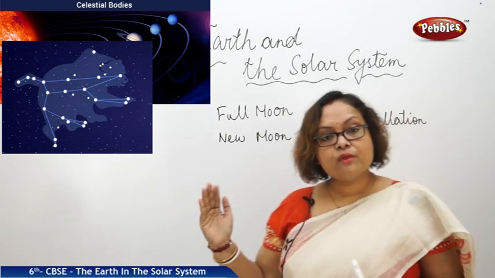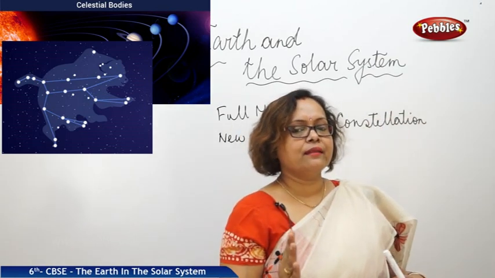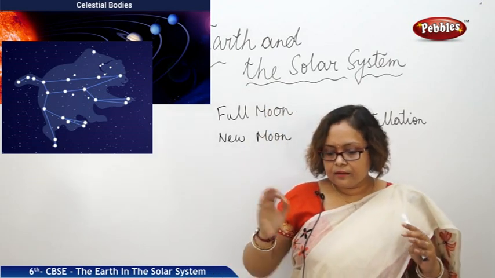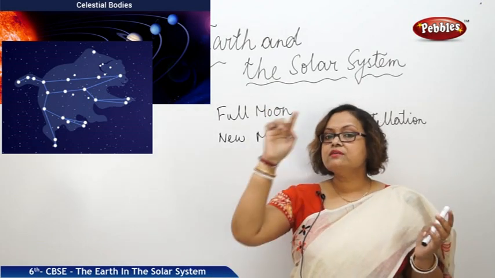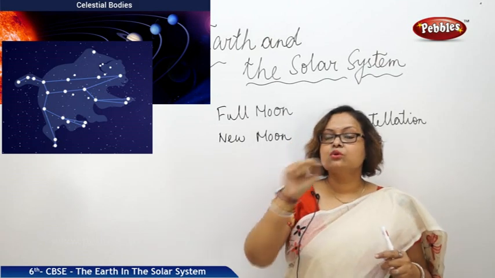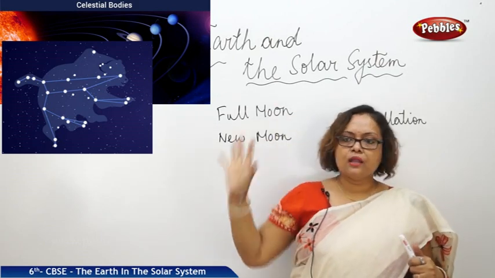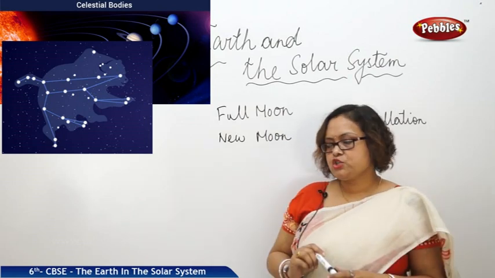Can you name some of them? Yes, I know you can. Some of them are Ursa Major. There is Saptarshi, the 7 sages together. It looks like a question mark in the sky. These all are known as constellations.